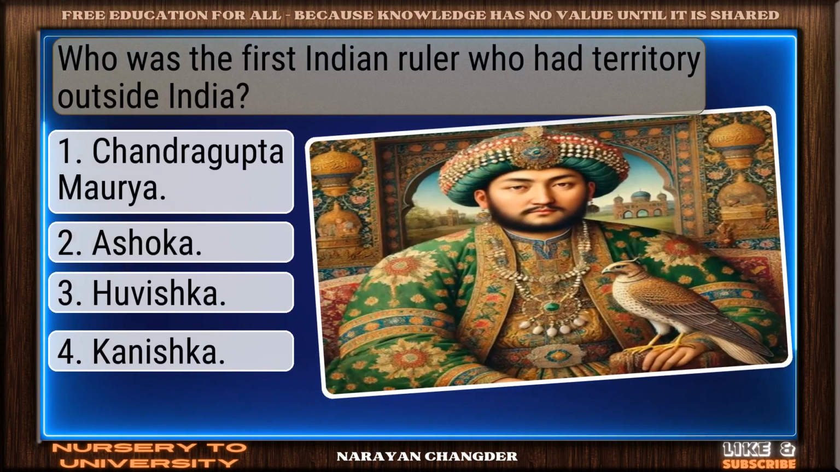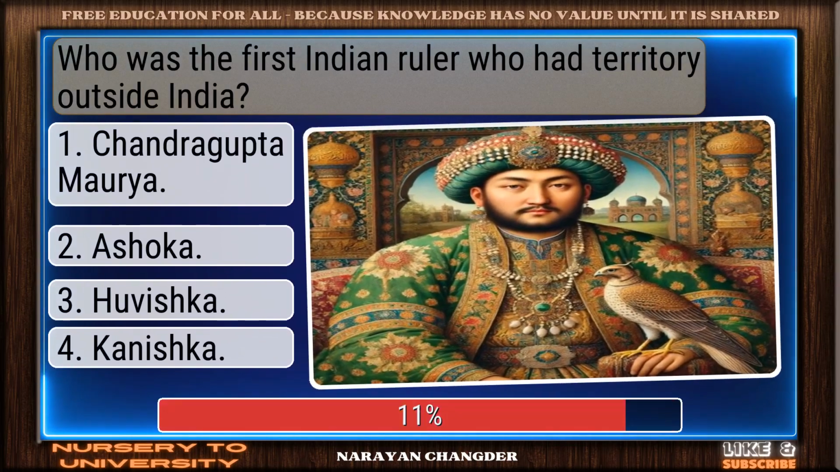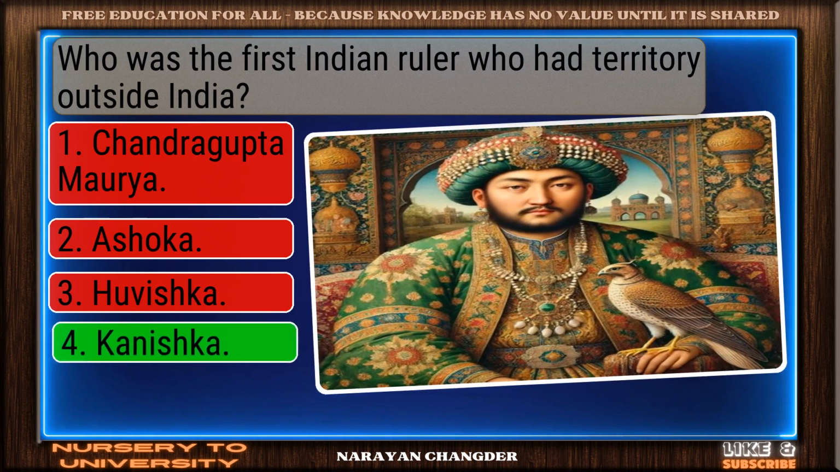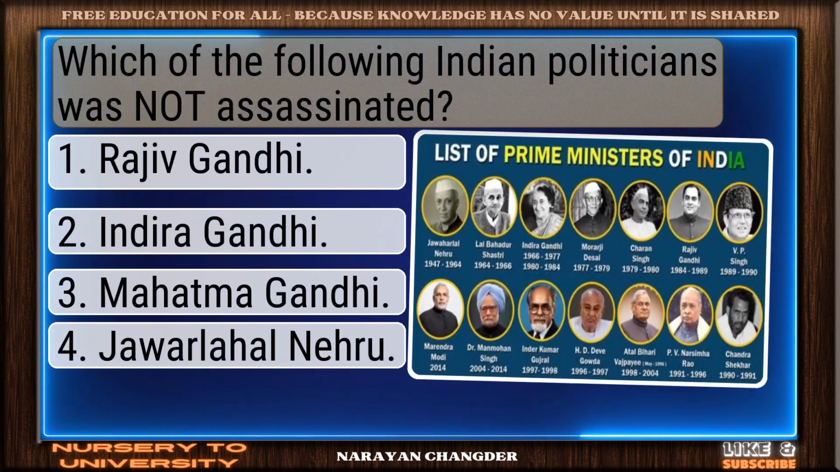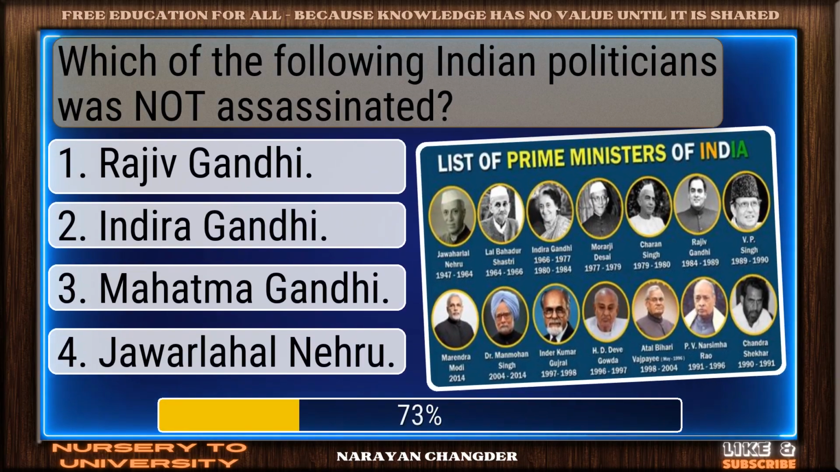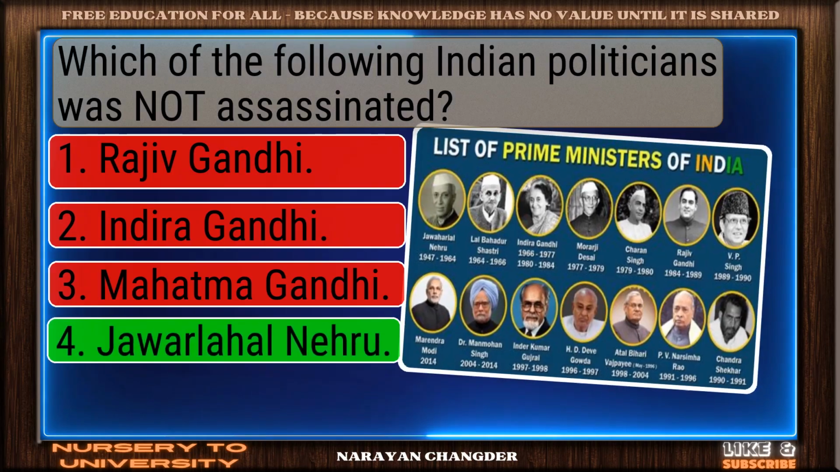Who was the first Indian ruler who had territory outside India? Nicely done. Kanishka is solid. Which of the following Indian politicians was not assassinated? Great thinking. Jawaharlal Nehru is right.